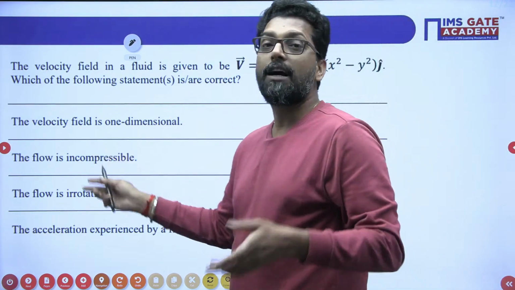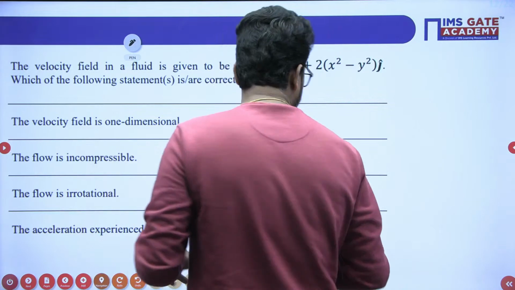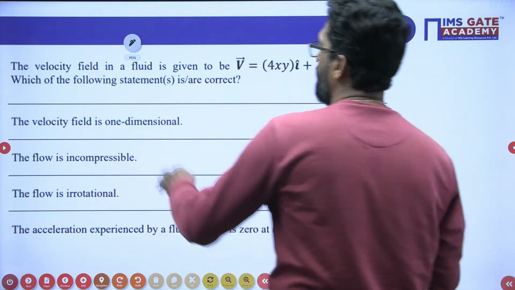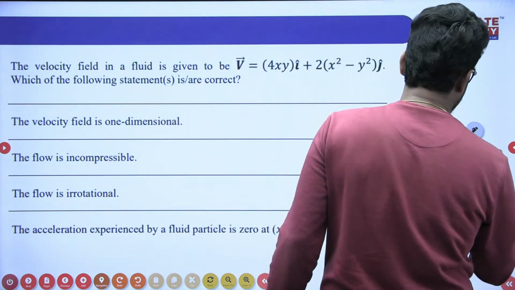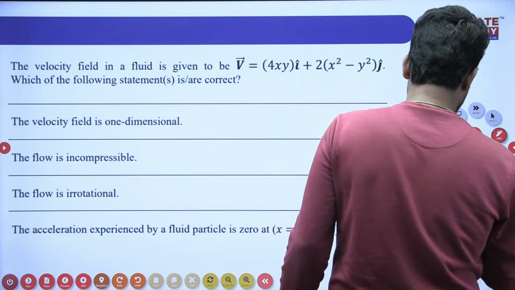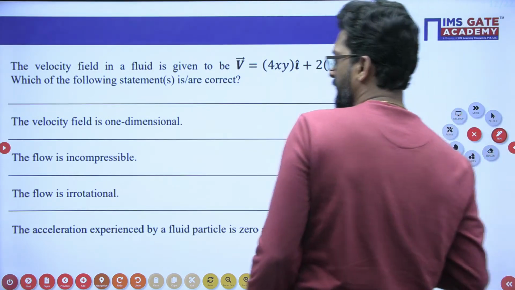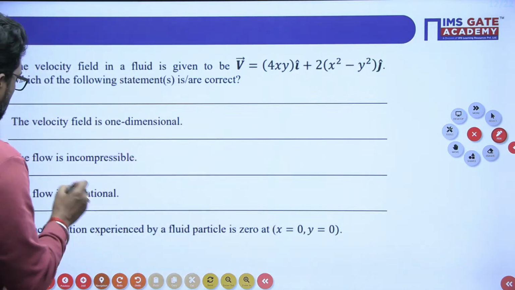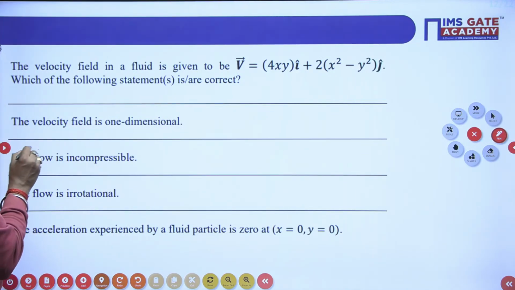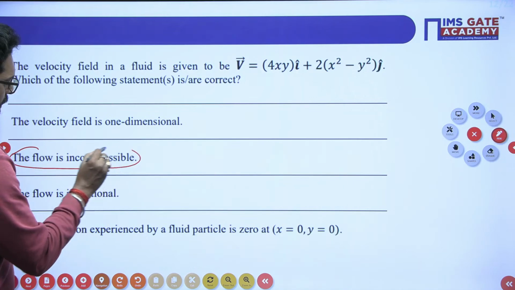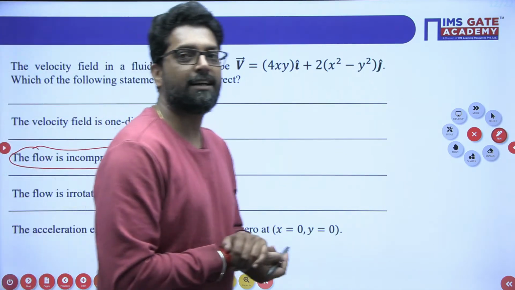The flow is incompressible or compressible, we have to check. So my dear, there is a condition you always remember for that one. There are many more conditions. For the compressibility or incompressibility, we have to check the continuity equation.